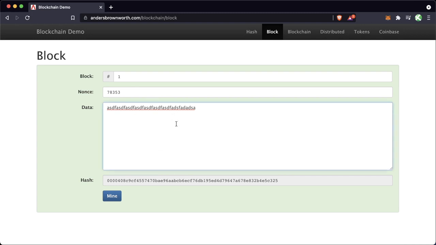One block is going to be all this data. It's going to be the block number, and it's going to be this nonce. This nonce is the solution, the number they use to solve the problem. So if I go to 1 here and do this again, we hit mine, and the nonce has changed. It went from 1 to 33,128, because this is the nonce that allowed this hash to start with 4 zeros. And that's what's happening when blockchain miners are mining.